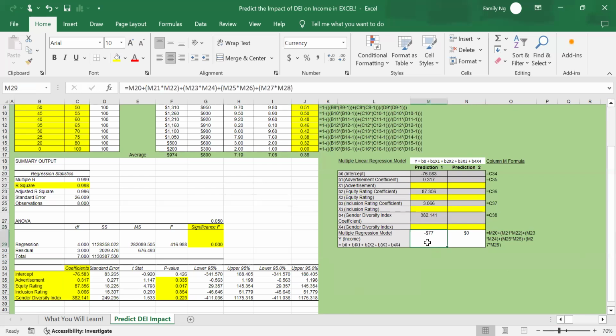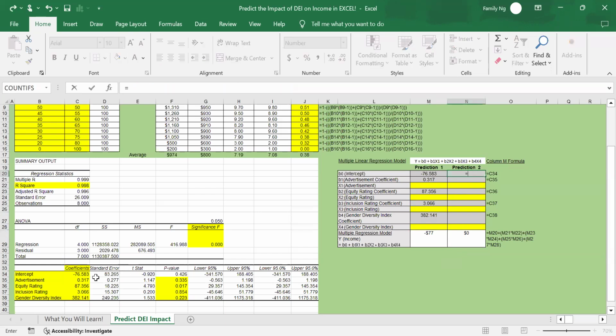So you see my regression formula is this. This formula looks like this formula, and this formula takes the numbers from this table. I've also shown the formula in column M here, so you can see. M20 is the coefficient. Then this multiplied by this, plus this multiplied by this, plus this multiplied by this, and this multiplied by this. And you get the income. Now let's do the same for prediction 2. We'll take in the same numbers.